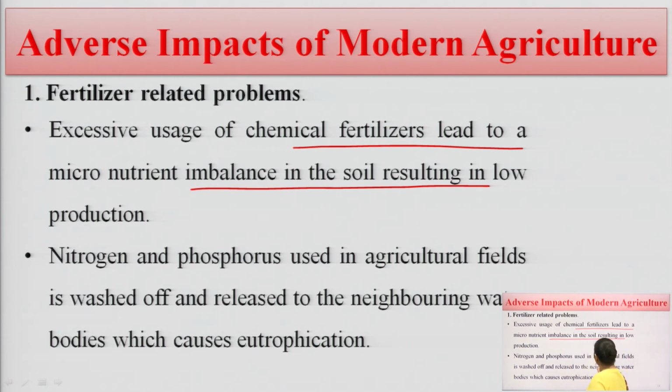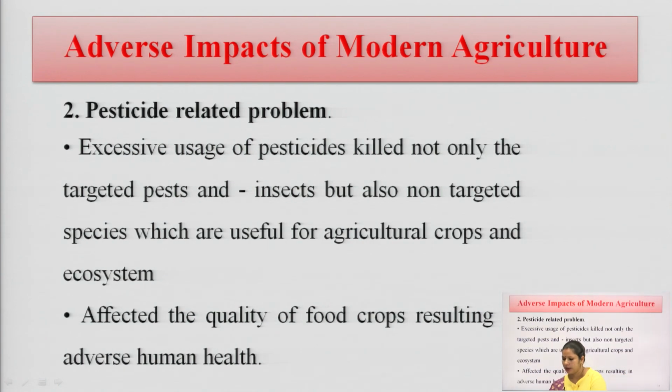Nitrogen and phosphorus used in the agriculture field are washed off and released to neighboring water bodies, and they cause eutrophication. This eutrophication is a very serious problem for our ecosystem and our water bodies. All the water animals will deplete and will not be able to sustain their life because of eutrophication.